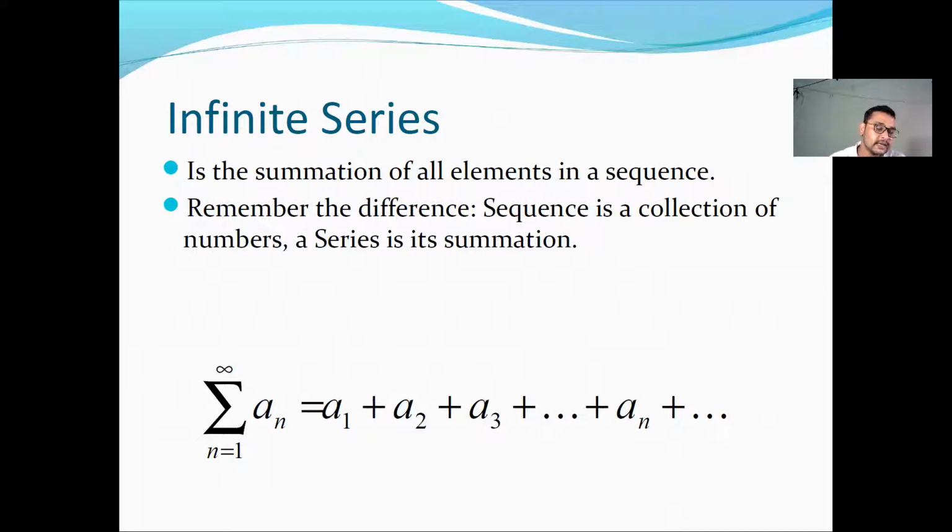And what is meant by a series? A series is its summation. That is, the summation as n runs from 1 to infinity of an is equal to a1 plus a2 plus a3 and so on. If we add all the terms of a sequence, then it is called a series.